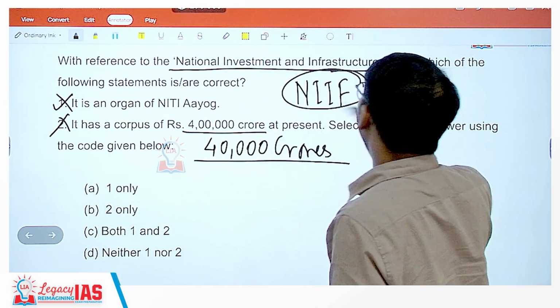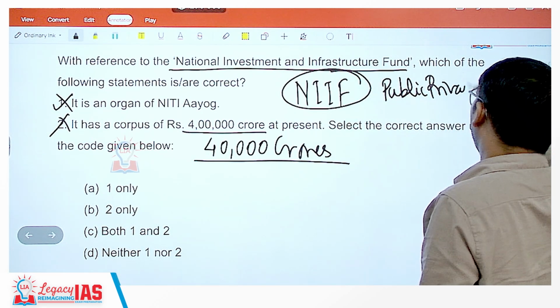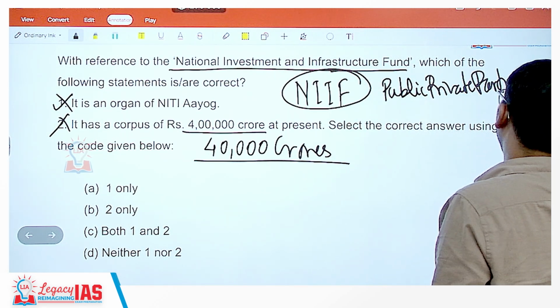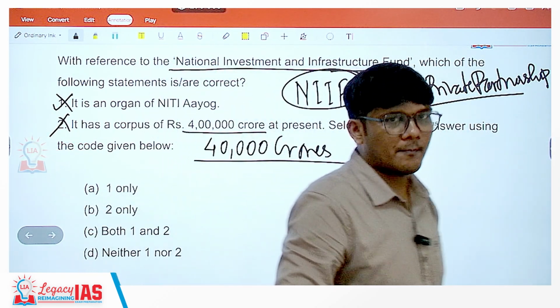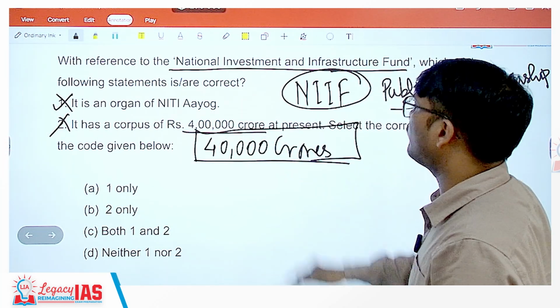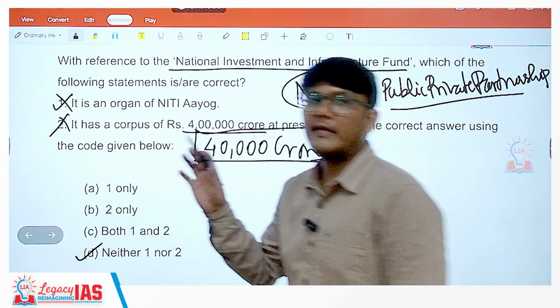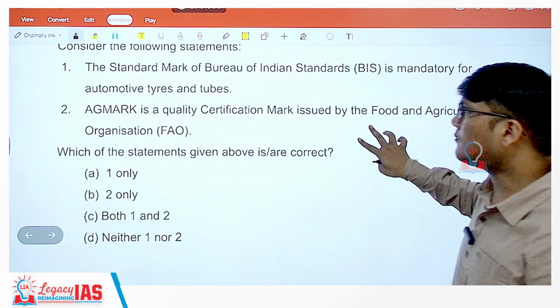It is a public-private partnership. Public-private partnership, as in the government of India is involved and taking the funding from the private sectors also. The corpus is of 40,000 crores, not 4 lakh crore. So neither of the statements are correct. Again, a very factual question. Either you know it or you don't know it.